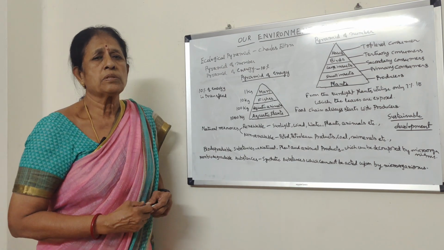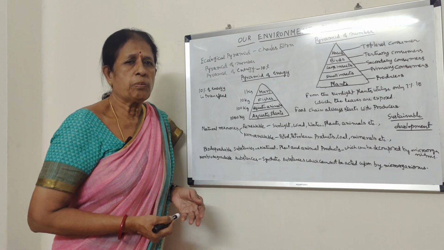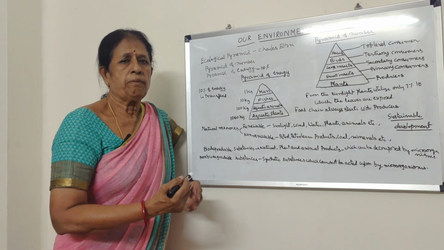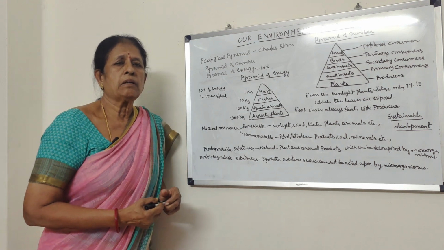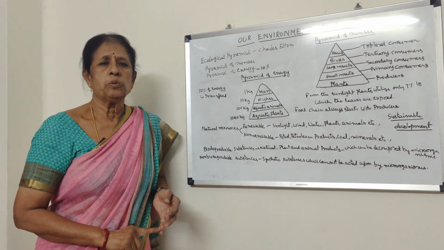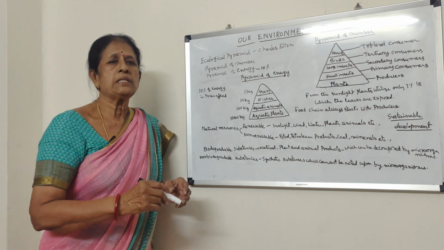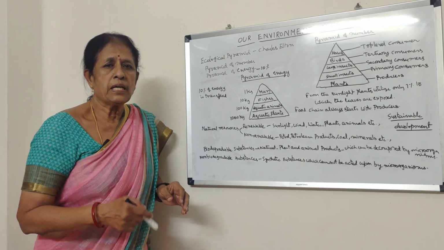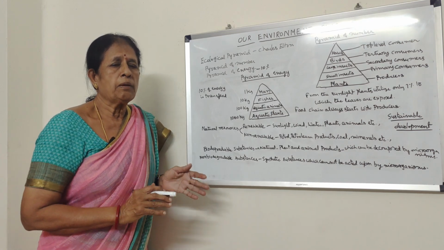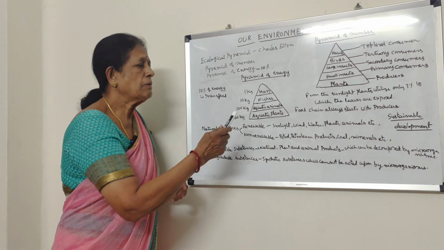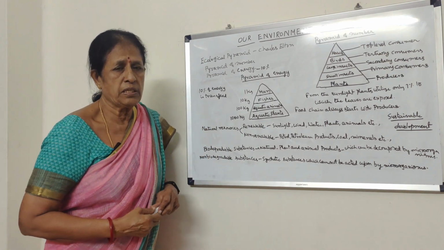Even carnivores cannot eat the entire body of the herbivores. If a lion eats a deer, it cannot consume the whole body. Bones, hooves, horns, skin, fur are all left behind, because they cannot be digested. Only the organic material can be consumed. So from herbivores to carnivores, only 10% of energy is transferred to the next level.